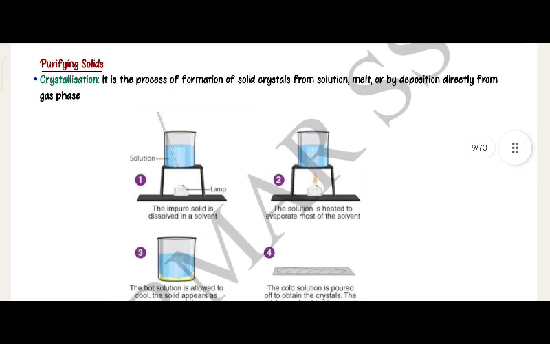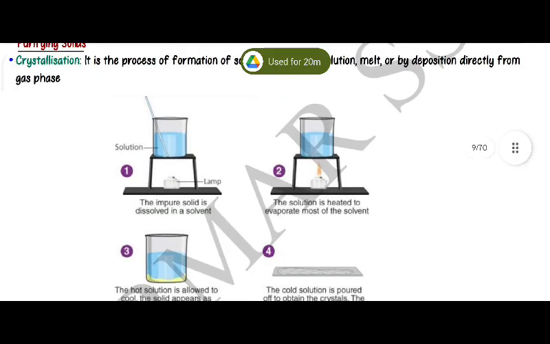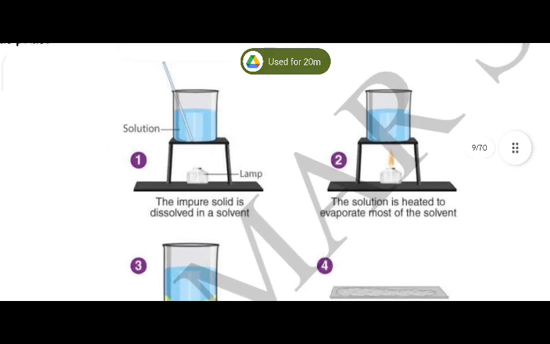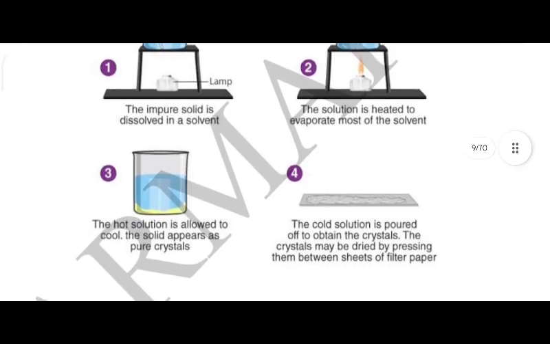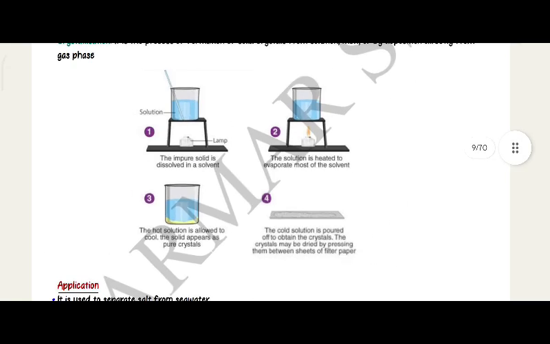Purifying solids. Crystallization: it is a process of formation of solid crystals from solution, melt, or by deposition directly from the gas phase. One: the pure solid is dissolved in a solvent. Two: the solution is heated to evaporate most of the solvent. Three: the hot solution is allowed to cool. The solid appears as pure crystals. Four: the liquid is poured off to obtain the crystals. The crystals may be dried by pressing them between sheets of filter paper.